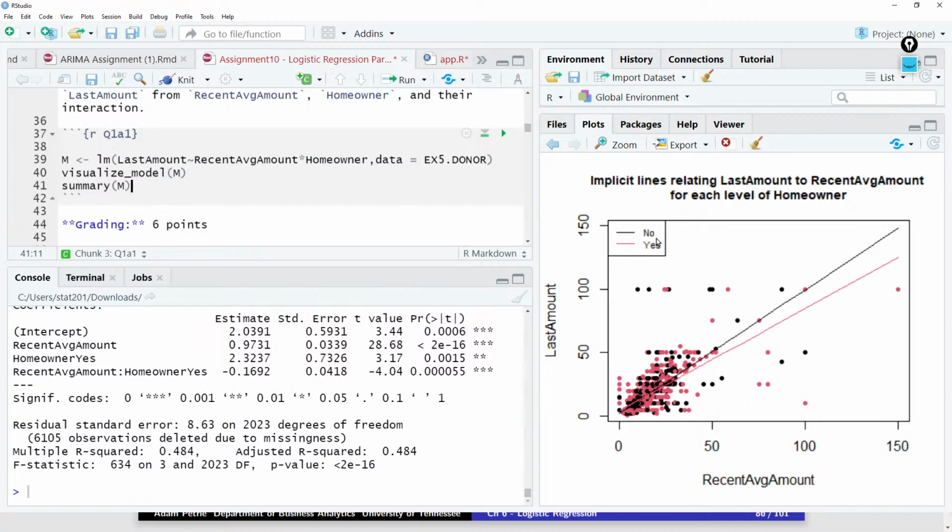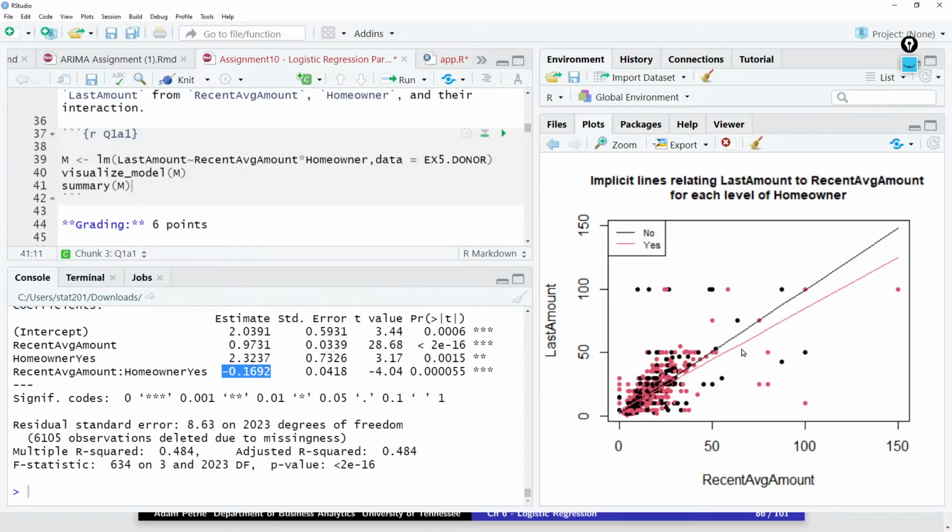You are correct right there, but why would you think this if you look at it visually, and then when you look at the output right here? Now we have to know what a reference level is. No is the reference level right here. So with no being the reference level, why is this slope right here the slope for no? Well, because homeowner yes, and yep, the higher slope exactly. So the higher slope is right here, and the difference in the slopes is this much.